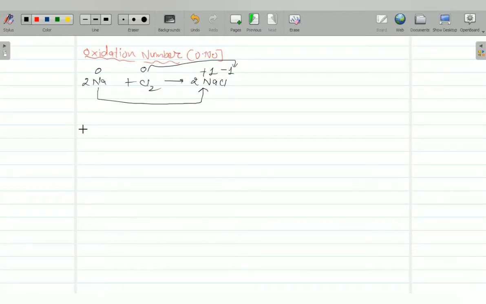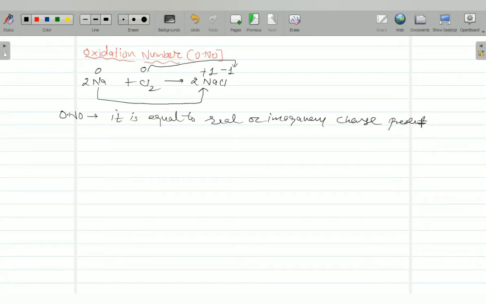So what is oxidation number? The oxidation number of an atom is equal to the real or imaginary charge present on an atom in a molecule.